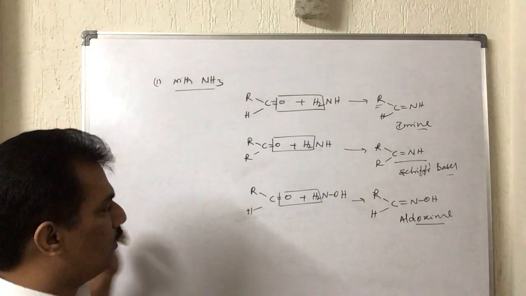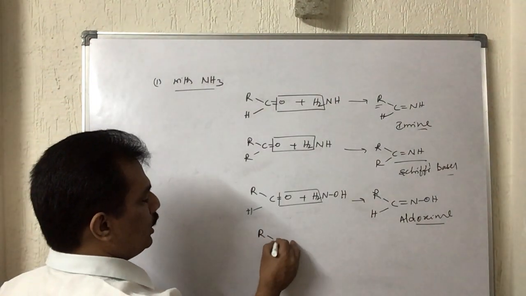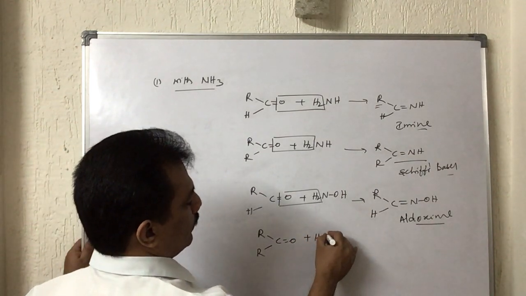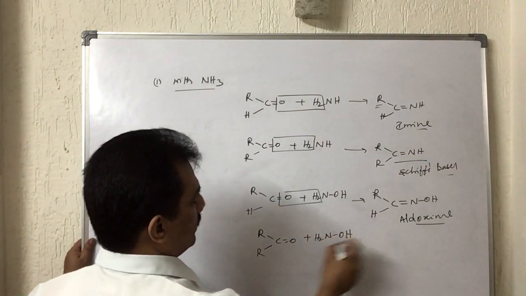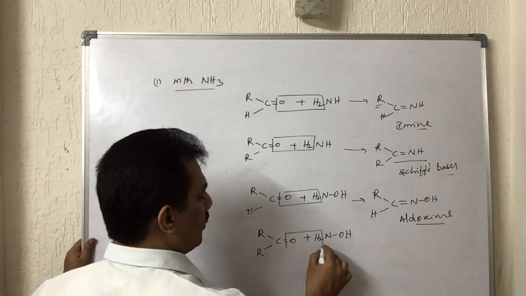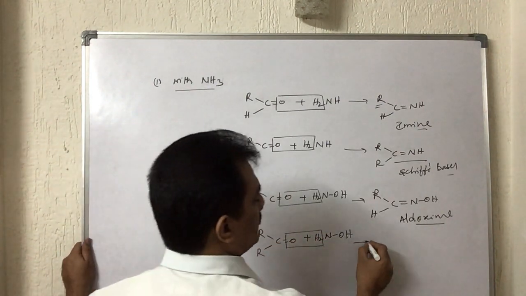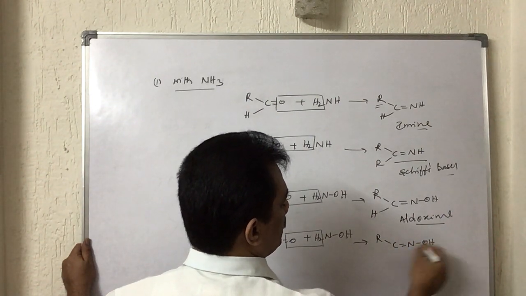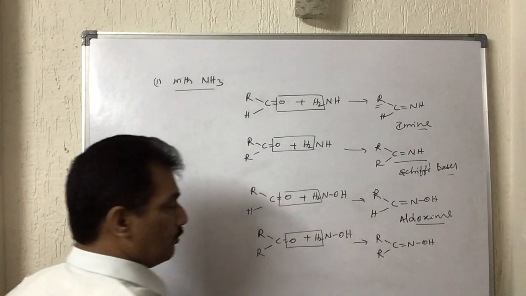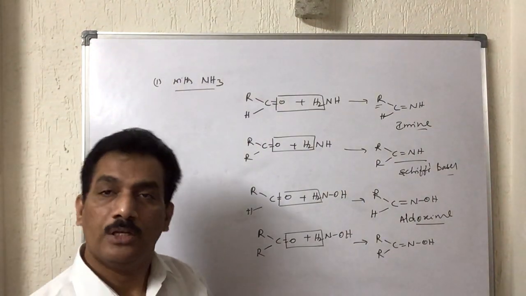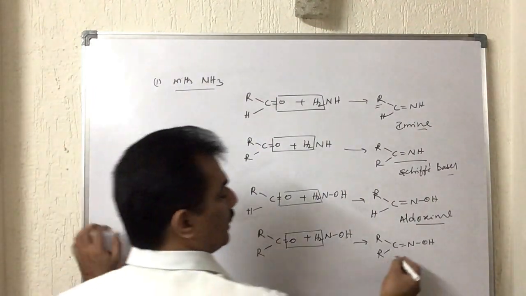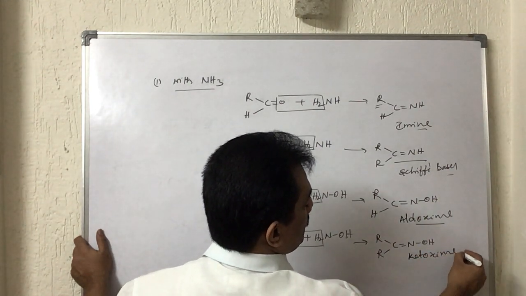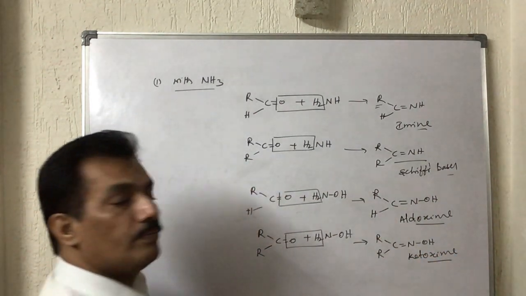And now consider when it is from a ketone like this, H2NOH, and this oxygen goes along with this hydrogen, and it gives R C double bond NOH R. It is also an oxime, but it is formed from a ketone, and hence it is known as ketoxime.